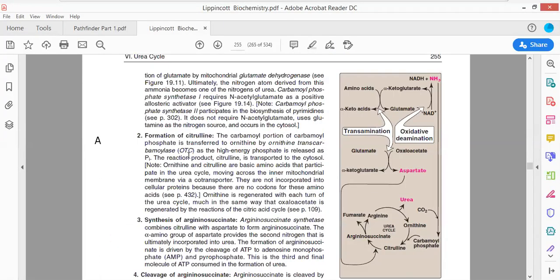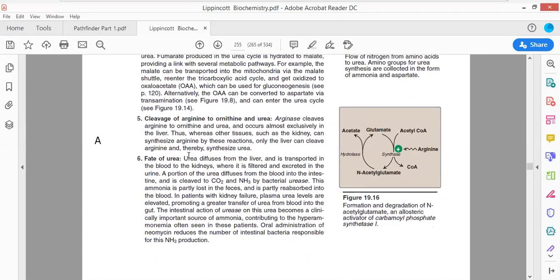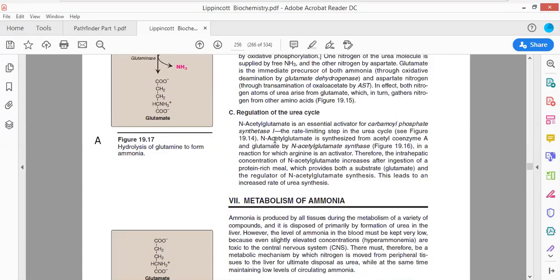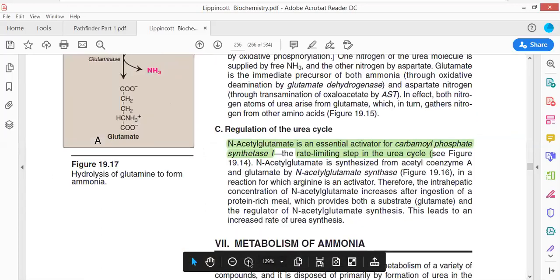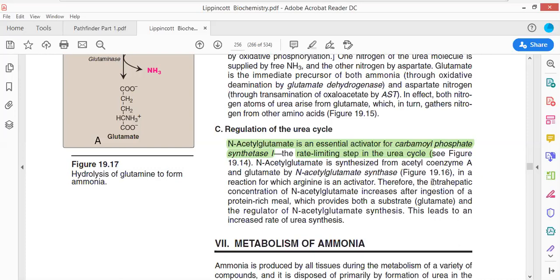This is the urea cycle. Now, I'm going to talk about the regulation of the urea cycle. The regulation of the urea cycle takes place by the regulation of the enzyme carbamoyl phosphate synthetase, which catalyzes the rate-limiting step of the urea cycle. Therefore, the intrahepatic concentration of N-acetyl glutamate matters. It is synthesized from acetyl coenzyme A and glutamate by N-acetyl glutamate synthase.